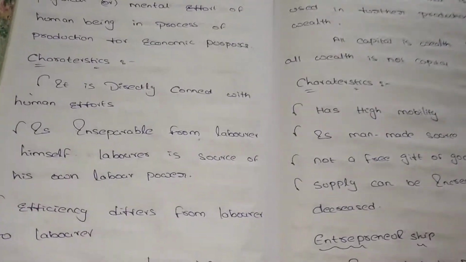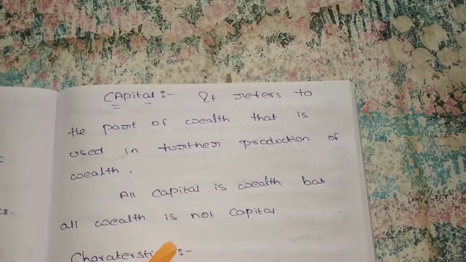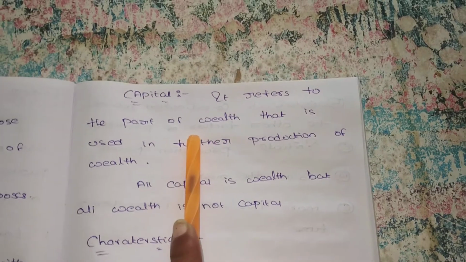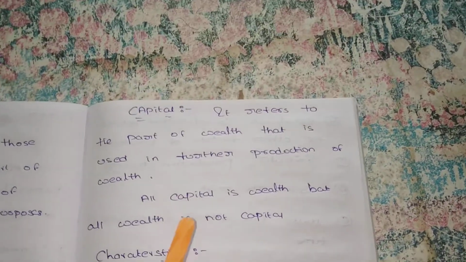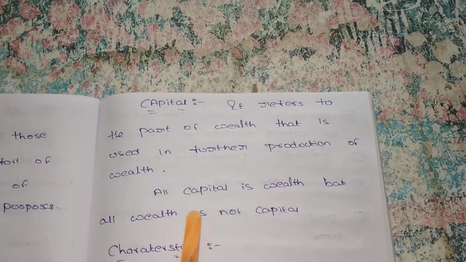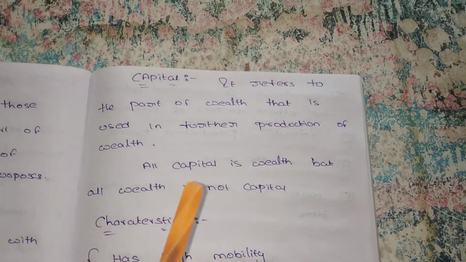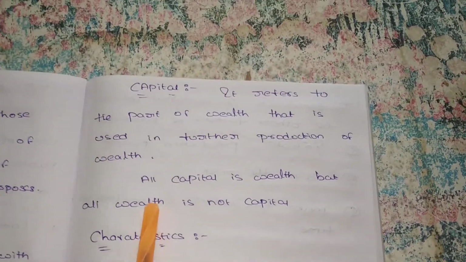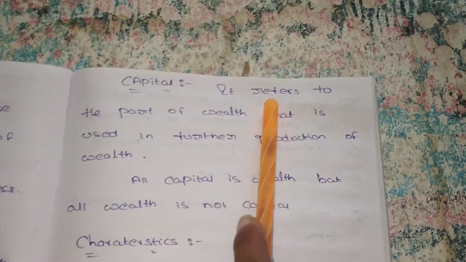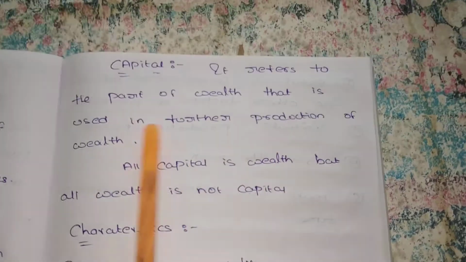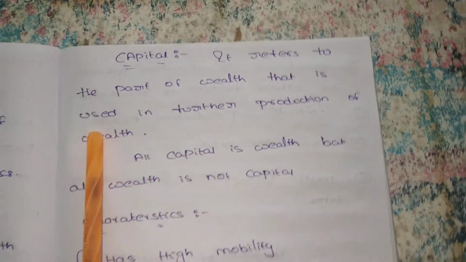These come under labor. Next, capital. It refers to the part of wealth. We can say capital means that while starting a business, or while we want to start production, capital is required. While we are starting, capital is required, so capital also plays a vital role.